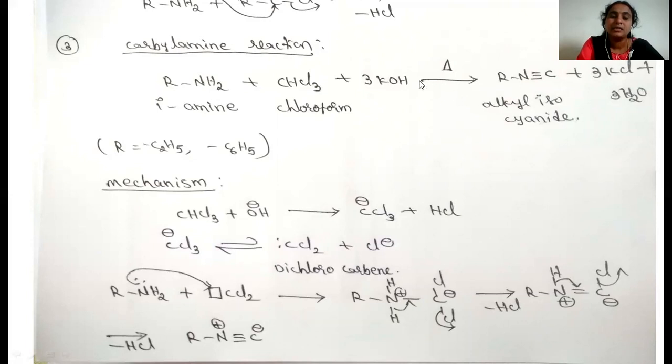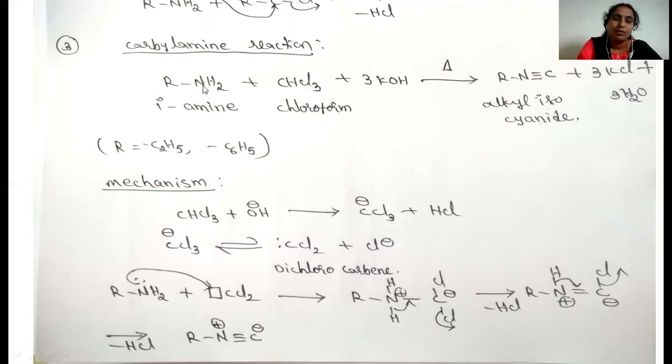In the laboratory also, whether a compound is a primary amine or not, we confirm by doing this carbylamine test. When the primary amine reacts with chloroform and base and produces the alkyl isocyanate, it indicates the presence of the primary amine. The byproducts are KCl and water.